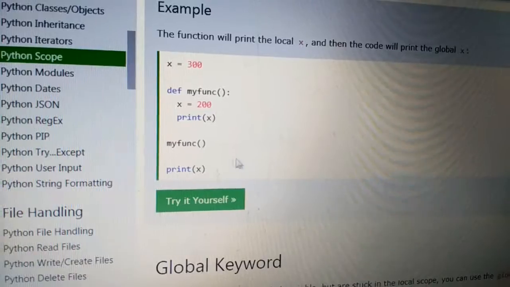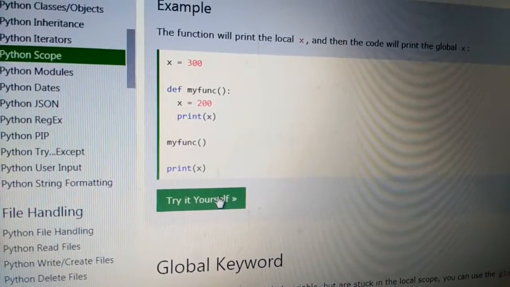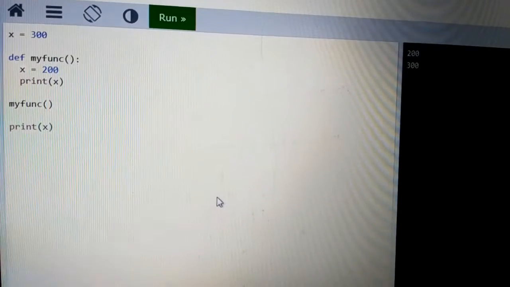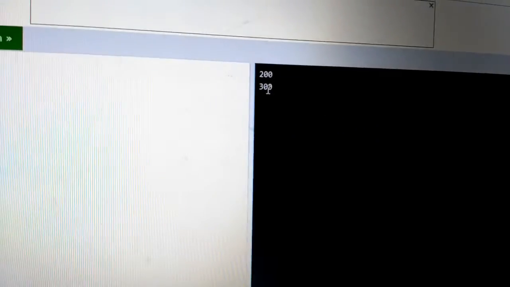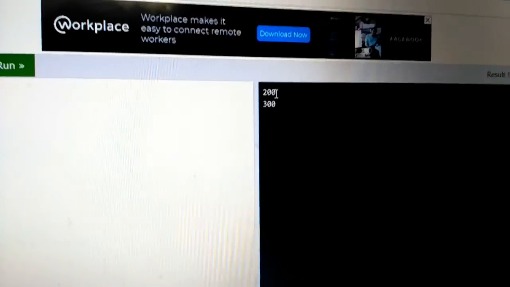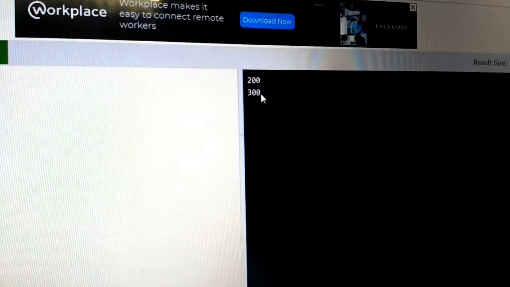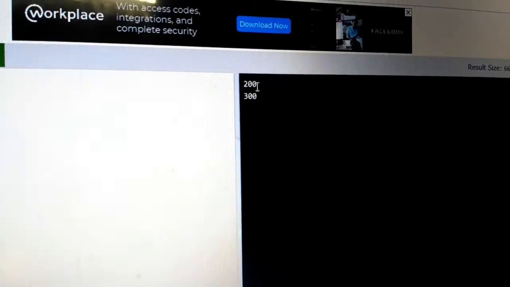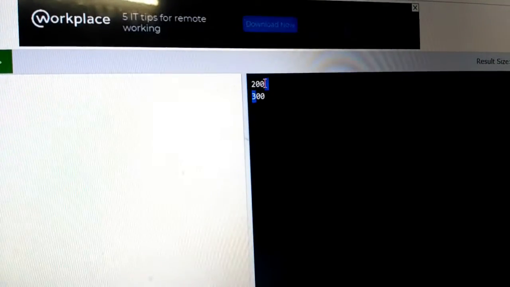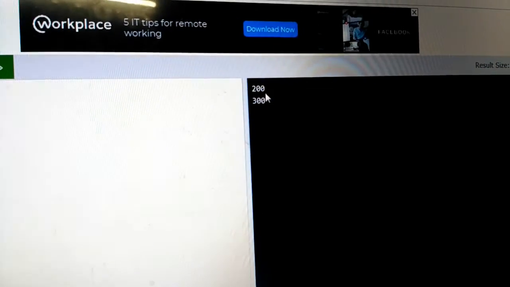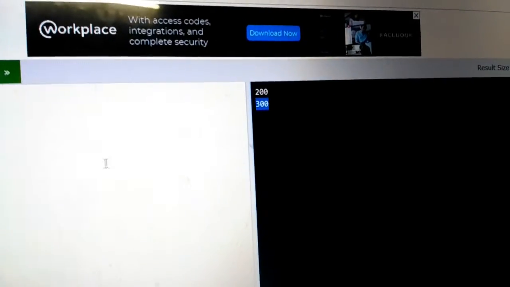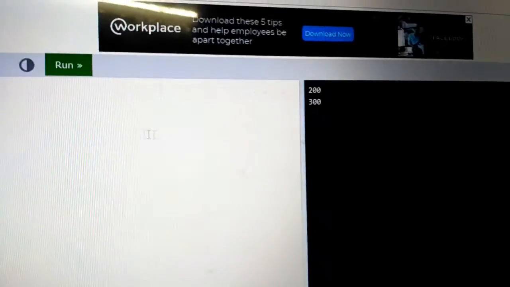When you are executing this example problem, it displays the following output. First, it displays the value 200. Next, it displays the value 300. Here 200 is the my function sub function value, that is the local value. Next 300 is the global value. Why does it display 200 and after that 300?